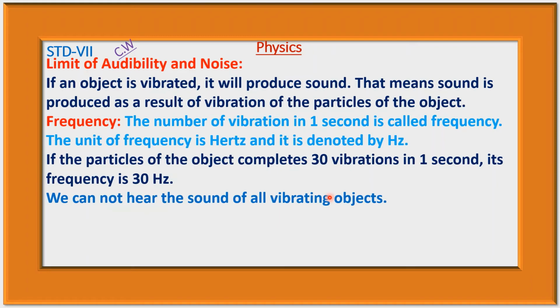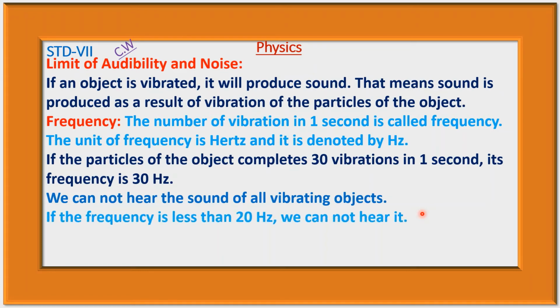We cannot hear the sound of all vibrating objects. We know if the object is vibrated in any way, then sound will be produced, but we cannot hear the sound of all vibrating objects. If the frequency is less than 20 hertz, we cannot hear it. That is, if the vibration of the particles of the object is less than 20 in 1 second, then its frequency is less than 20 hertz, so we cannot hear that sound.